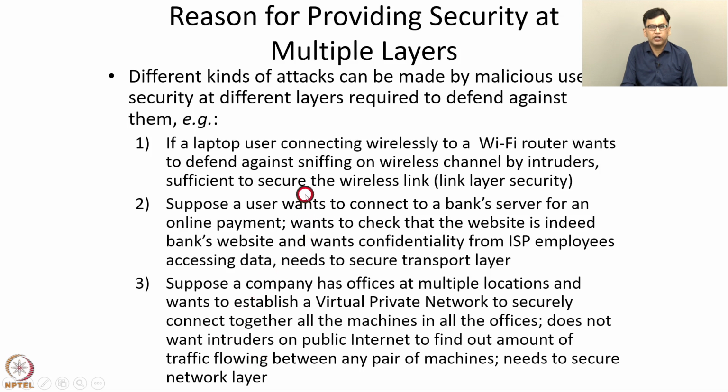So in summary, these are three different attacks and we require security mechanisms at different layers to defend against these three attacks. In the first case of a laptop user connecting wirelessly to a Wi-Fi router, we need to secure the link layer. In the second case of the user connecting to a bank server, we need to secure the transport layer. And in the third case of a company wanting to set up a virtual private network to connect its offices at multiple locations, we need to secure the network layer. So this shows that we need security mechanisms at different layers of the internet protocol stack to defend against different kinds of attacks.